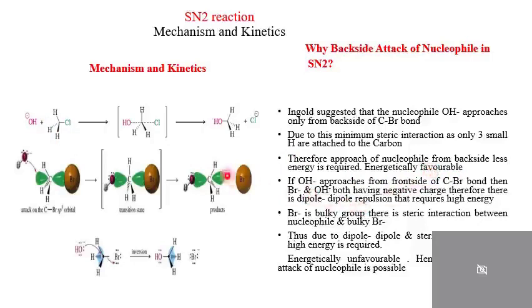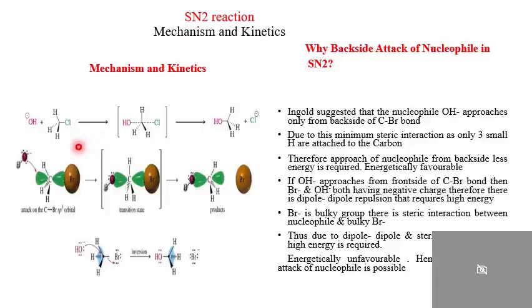Suppose we consider this OH negative approaching from the front side. See, this OH negative approaches from the front side. What will happen in this case? OH negative is your nucleophile and Br is the leaving group.